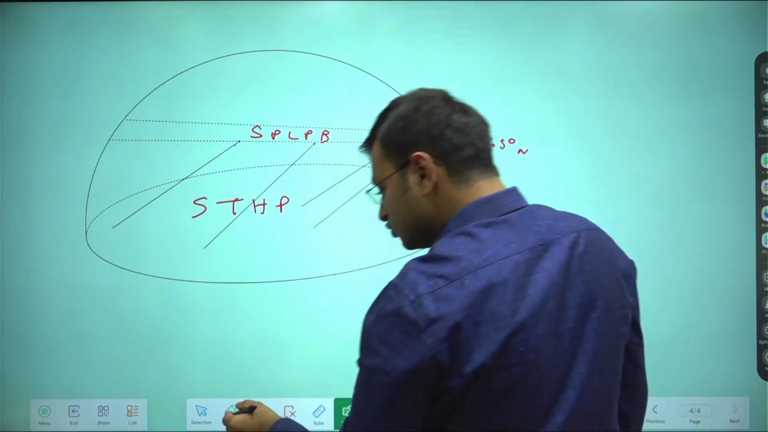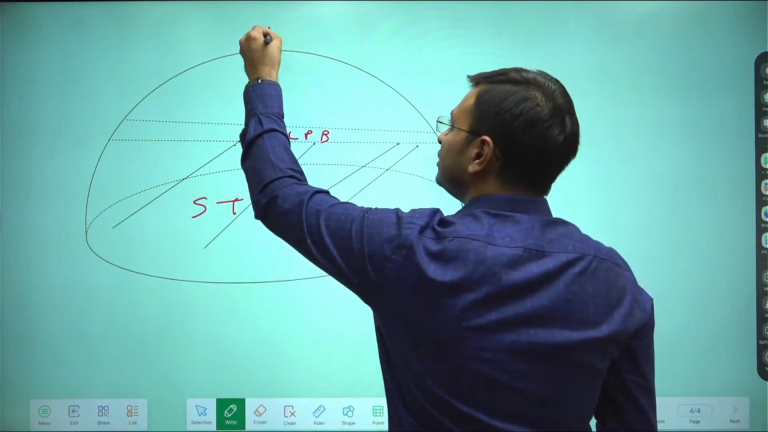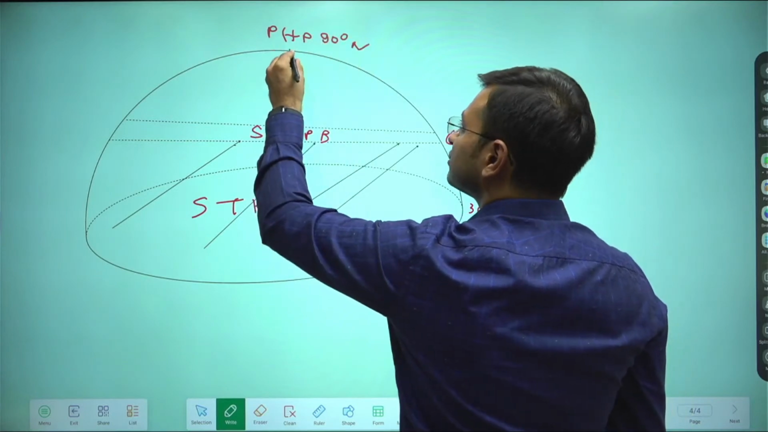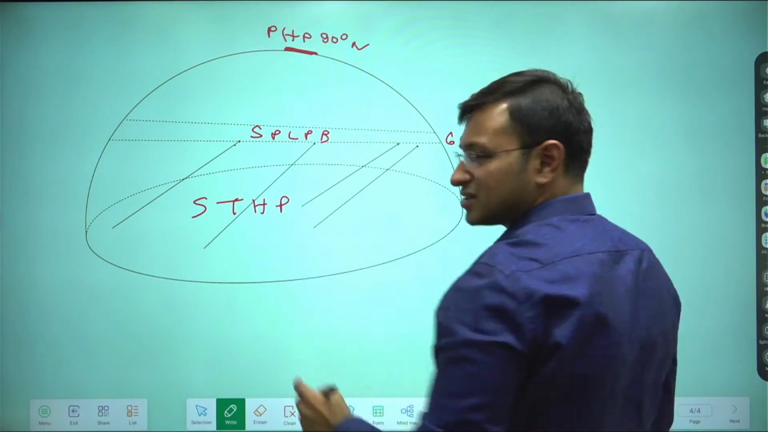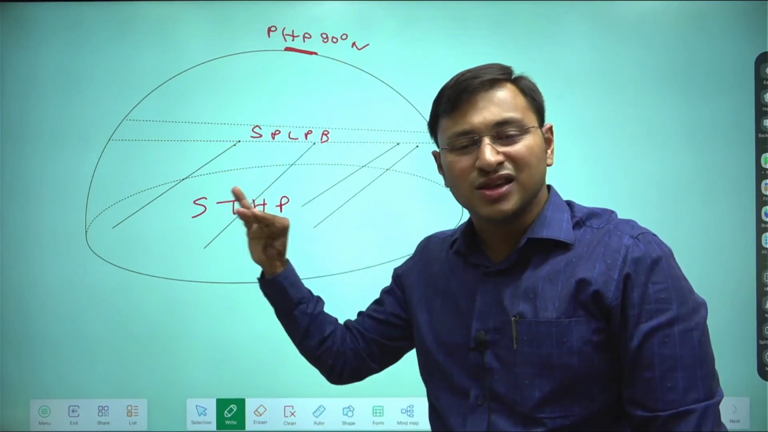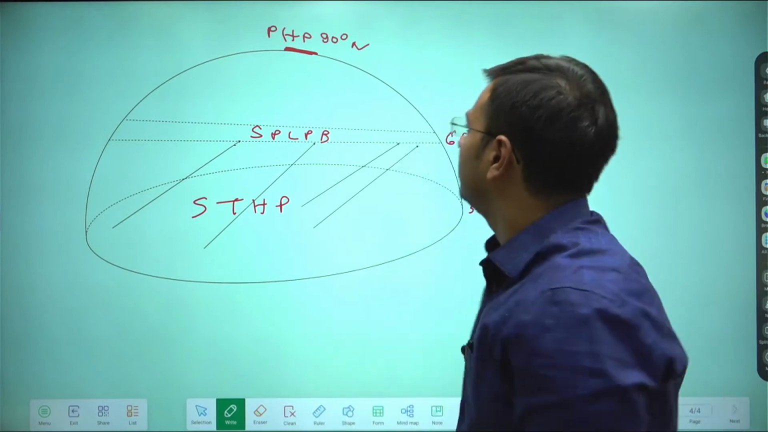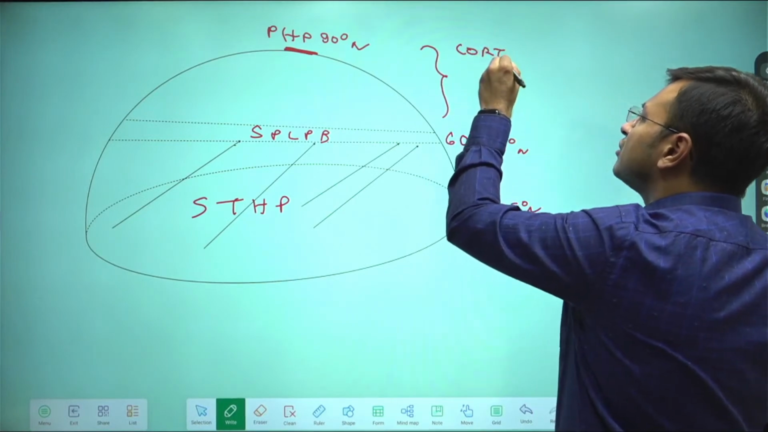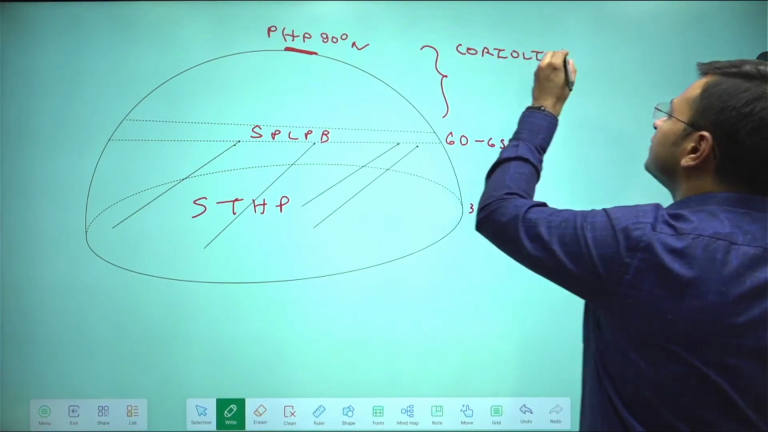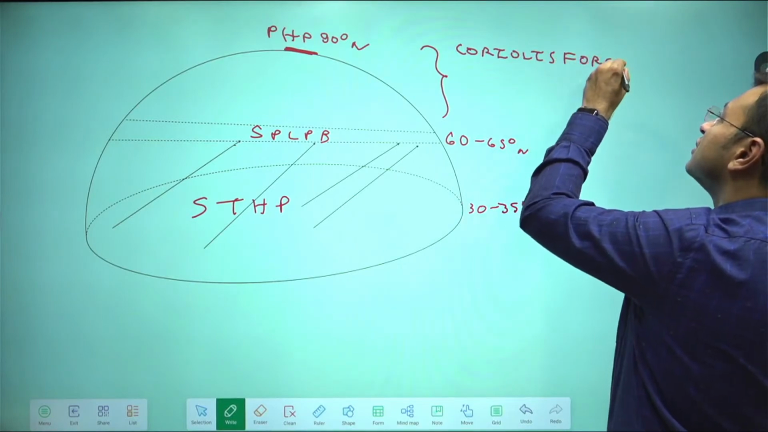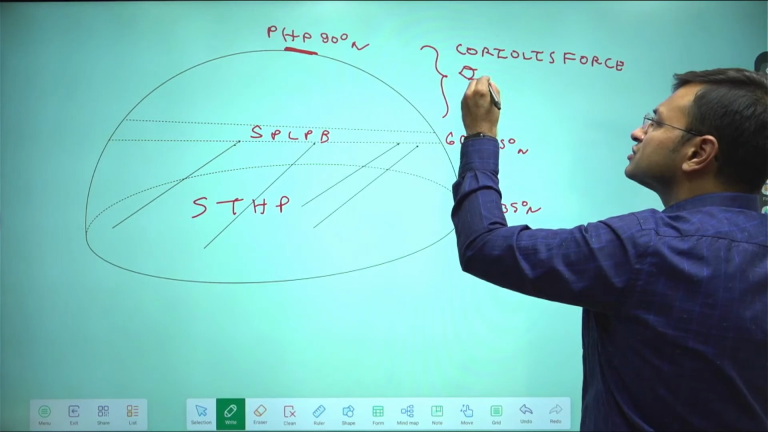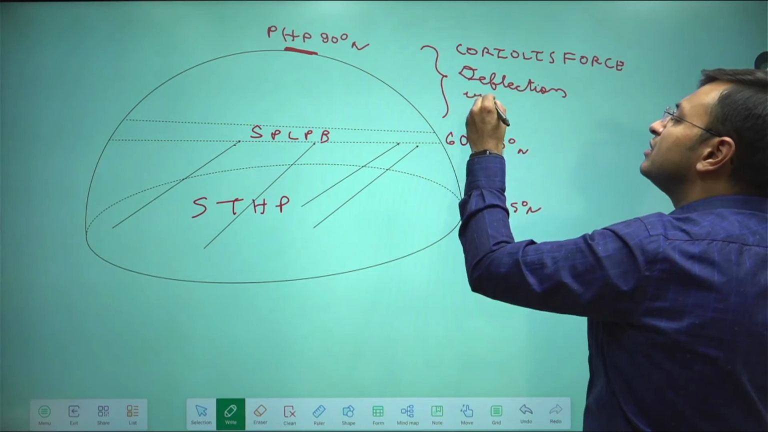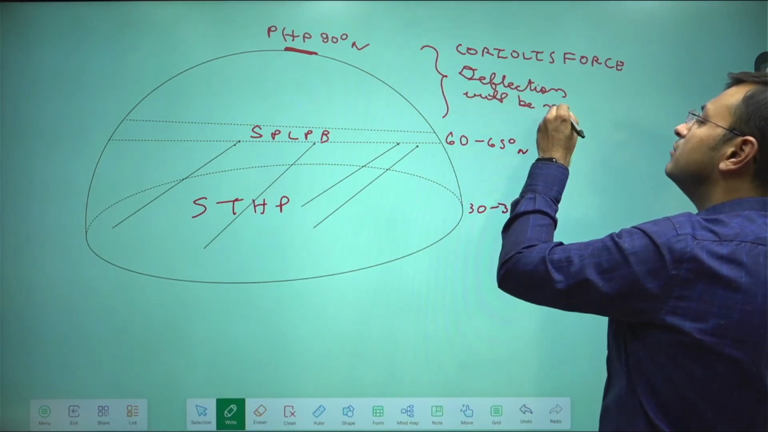Now let us zoom in on this part. Let us zoom in with the polar high pressure of 90° north and the subpolar low pressure of 60° to 65° north. Now, between this, what will happen? The Coriolis force deflection will be maximum.